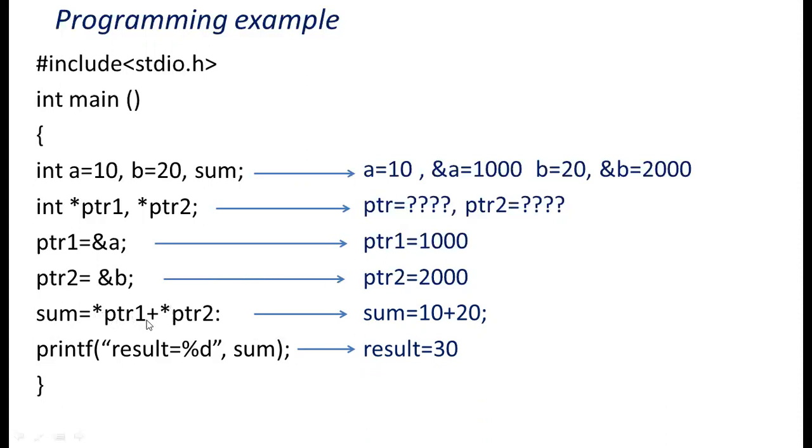Okay, so don't get confused here. What is ptr1? ptr1 means ampersand a. ptr2, ampersand b. Ampersand a means address of a. Ampersand b means address of b. If I use asterisk operator, it removes the meaning of that ampersand and it will give the output 30.